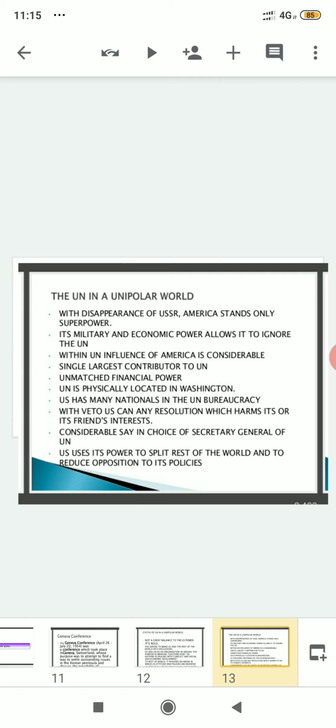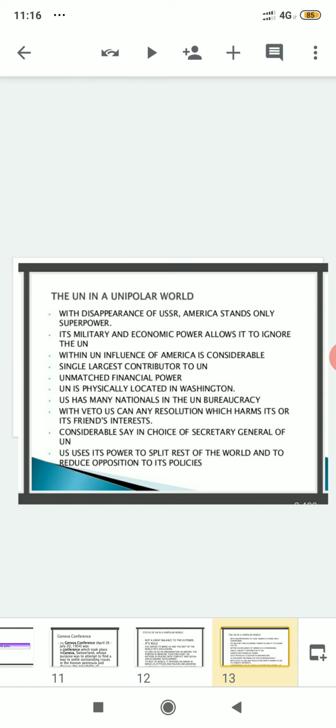Suppose 193 member countries and 5 permanent members are there, and assume that 4 permanent members give support along with 193 members, and if the United States of America sees that it is harming its country's interest or any of its friends' countries' interest, then it will give the veto vote. If any one of the permanent members of the UN Security Council gives a veto, then that particular resolution will be cancelled. So with that also it has an advantage over the United Nations.